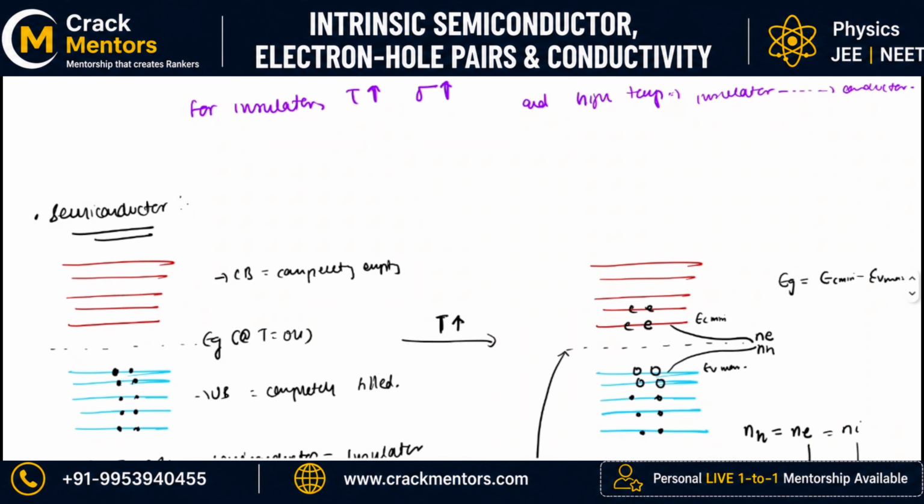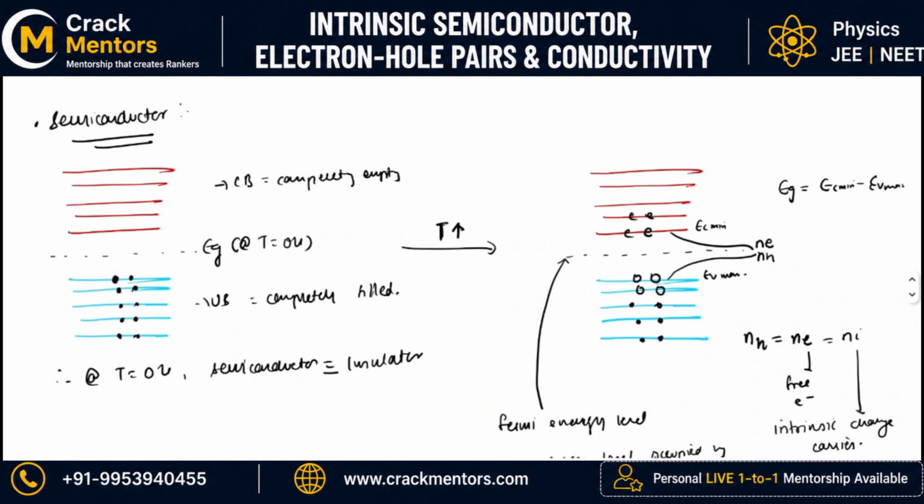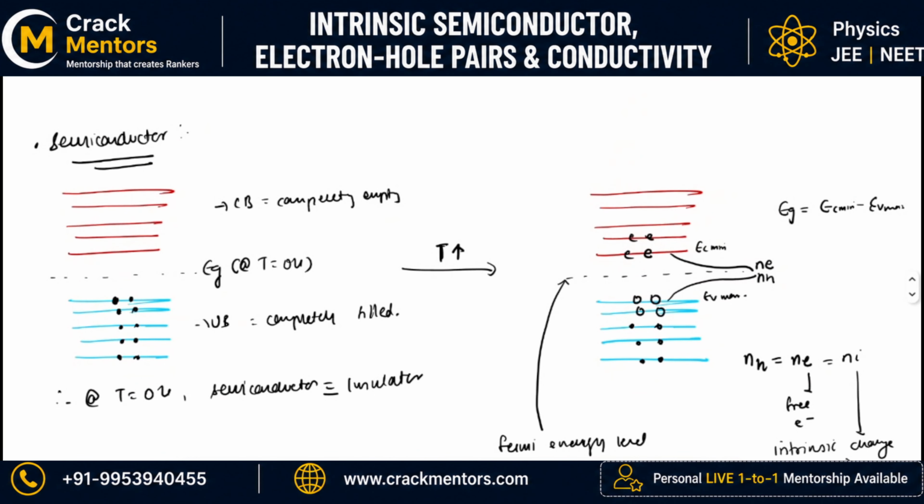Talking about semiconductor, for semiconductor the band gap is not too high. The band gap is almost less than 1.2 electron volt, in general. So basically when we increase the temperature, since the band gap is not very high, electron hole pairs can be created easily. Since electron hole pairs can be created easily, more electrons will jump to the above state.